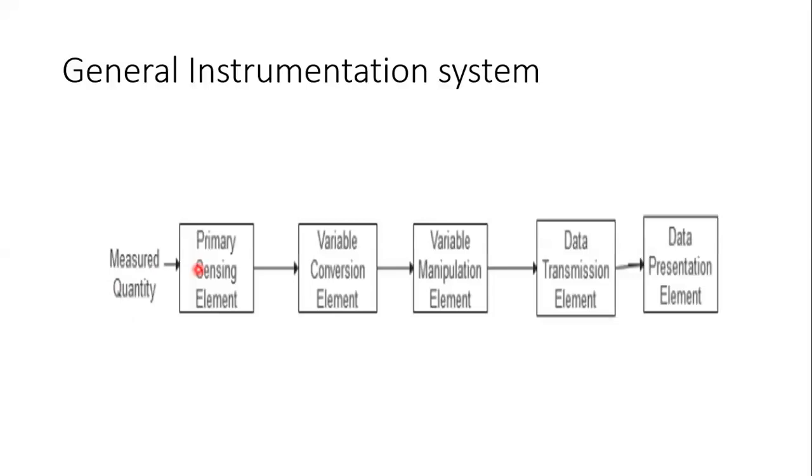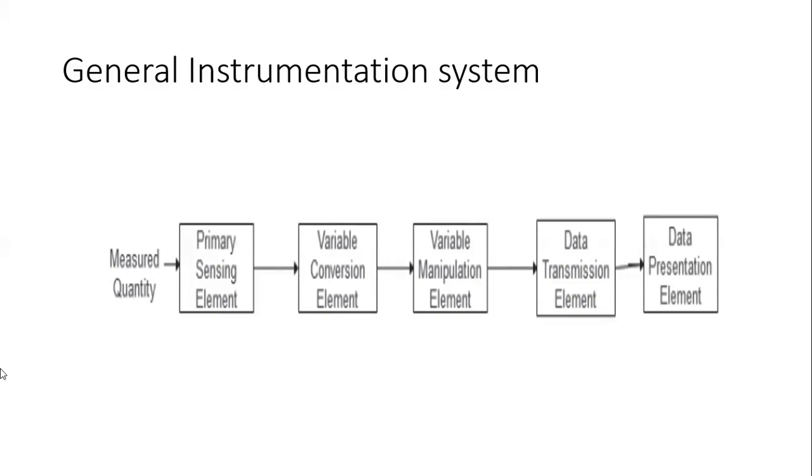These are the functional units of a general instrumentation system. Any instrumentation system has these functional elements. The unknown quantity to be measured, if it is temperature, pressure, anything, we give as an input to that instrument. An instrumentation system has the first functional element as the primary sensing element. The measurement is first detected by this primary sensing element, and it is converted into an analogous electrical signal.